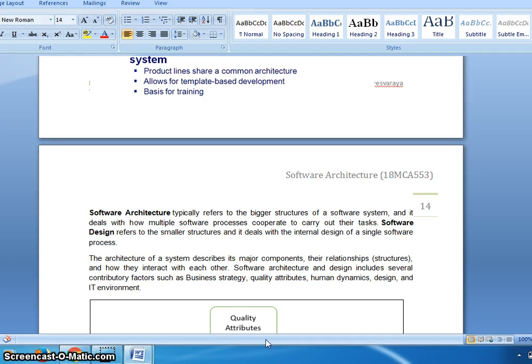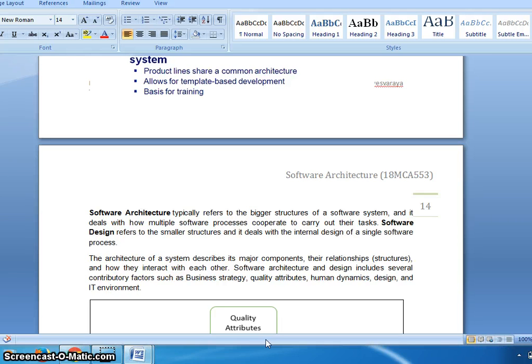Software architecture typically refers to the bigger structure of a software system, and it deals with how multiple software processes cooperate to carry out their task.